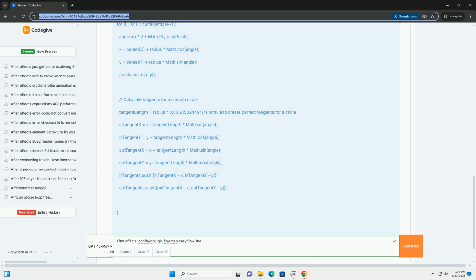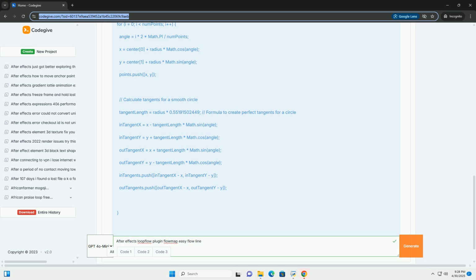6. Create the layer to animate. As before, create a new solid shape layer or import an image or video that you want to animate. Precompose this layer, Layer, Precompose, and name the precomp particle_precomp. 7. Apply Loopflow. Select the particle_precomp layer and apply the Loopflow effect.